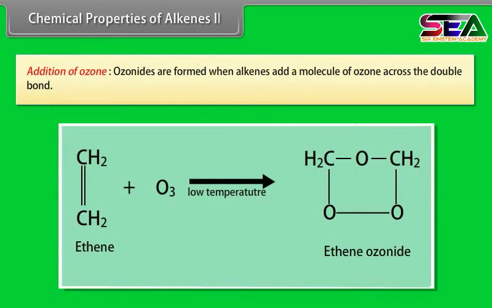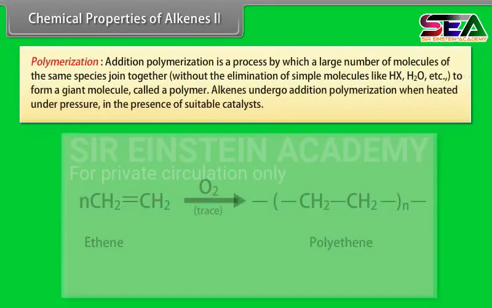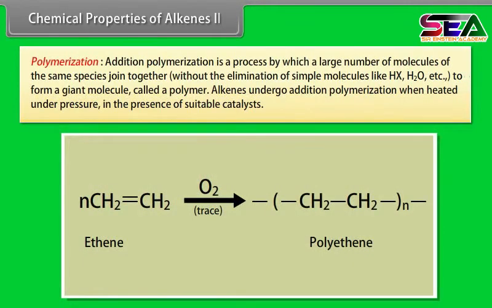Addition of ozone. Ozonides are formed when alkenes add a molecule of ozone across the double bond. For example, ethene gives ethene ozonide. Polymerization. Addition polymerization is a process by which a large number of molecules of the same species join together, without the elimination of simple molecules like HX, H2O, etc., to form a giant molecule called a polymer. Alkenes undergo addition polymerization when heated under pressure in the presence of suitable catalysts. When ethene is heated to 1000 degrees centigrade under 1000 atmospheric pressure in the presence of oxygen, we get polyethene.